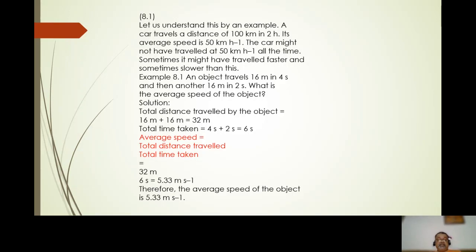The average speed is total distance traveled by total time taken, which is equal to 32 meters over 6 seconds, which is 5.33 meters per second. Therefore, the average speed of the object is 5.33 meters per second.